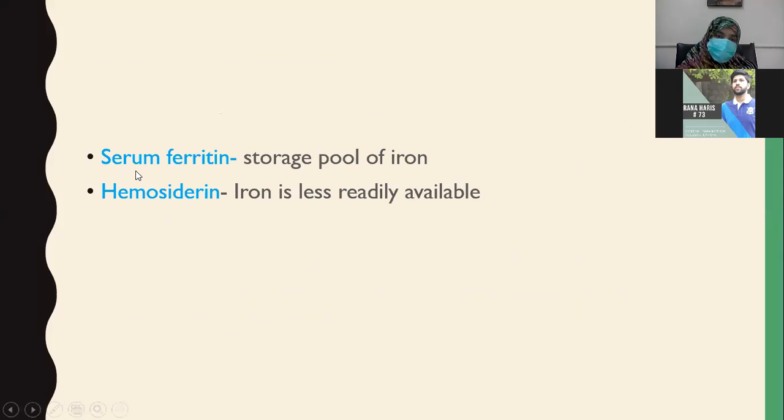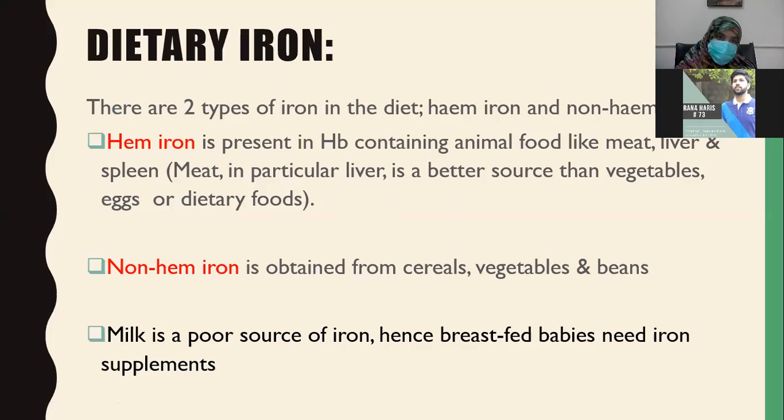What is serum ferritin? Serum ferritin is the storage pool of iron. Hemosiderin is another form of storage of iron, but iron is less readily available. First, the ferritin is consumed, and then the hemosiderin stores are available to be consumed. So, the iron that is stored as hemosiderin is less readily available.